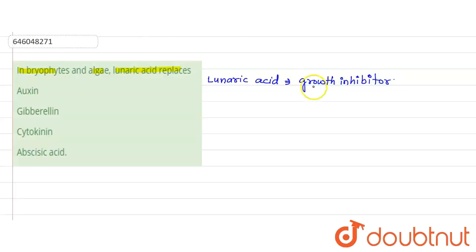Now, this role is basically played in case of plants by the hormone called abscisic acid. Abscisic acid basically acts as a growth inhibitor in case of plants.